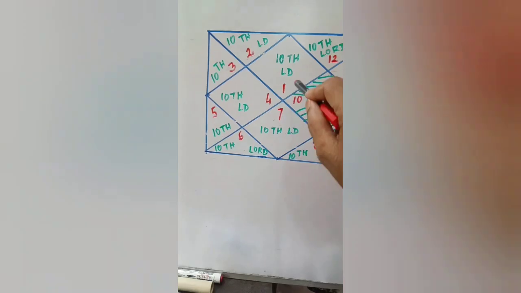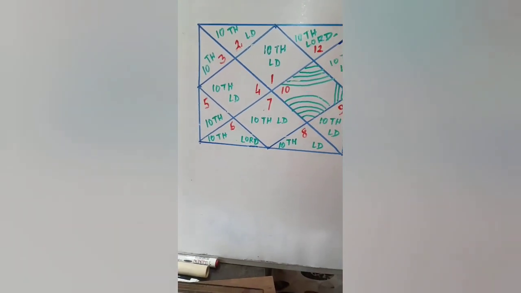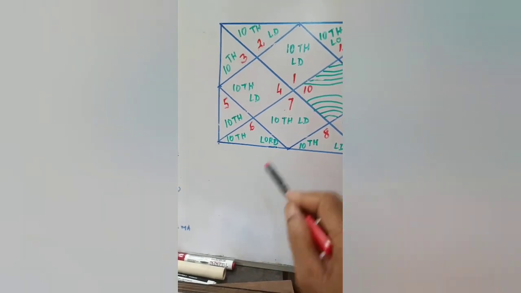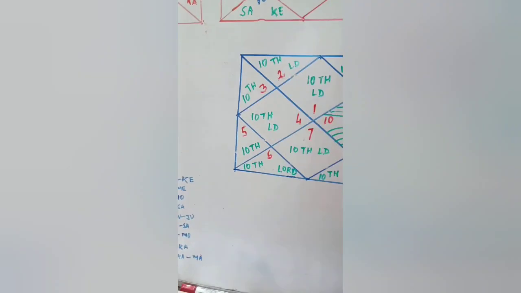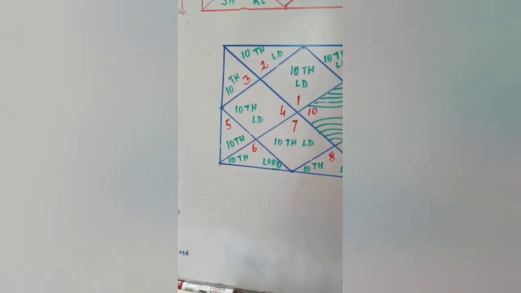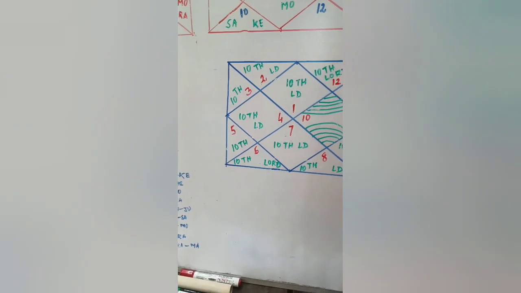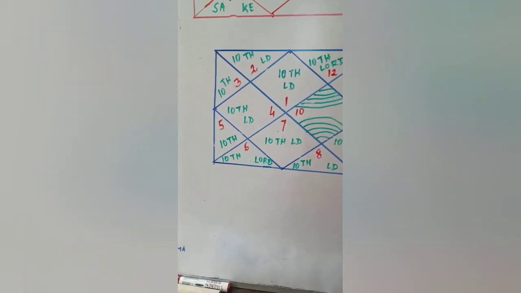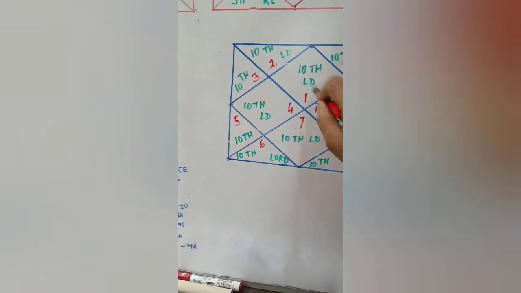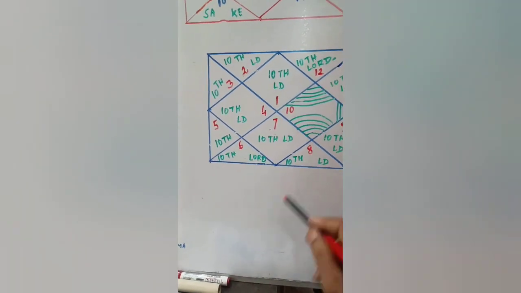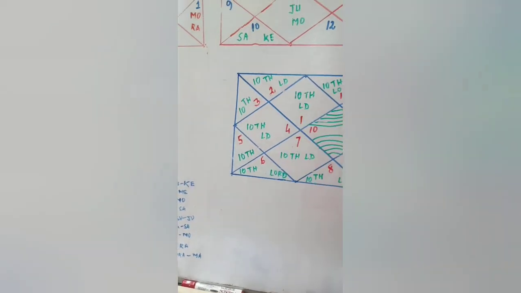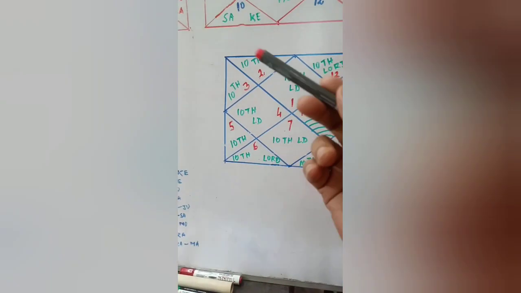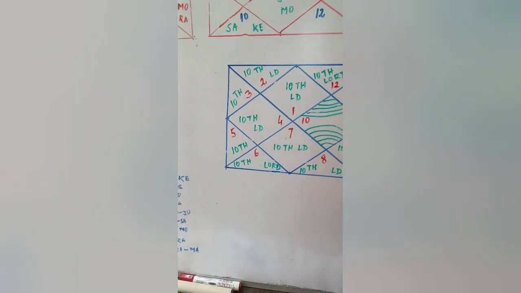So it is a strong effect when the 10th house Lord is strong and the first house, the ascendant, is strong. Now the 10th house Lord coming to the second house. Second house is family, wealth, status, food, and speech. Here the 10th house Lord is posited. Just by his speech, he can attract the people. When the 10th house Lord is posited in the second house, he is a great speaker, a great motivator.